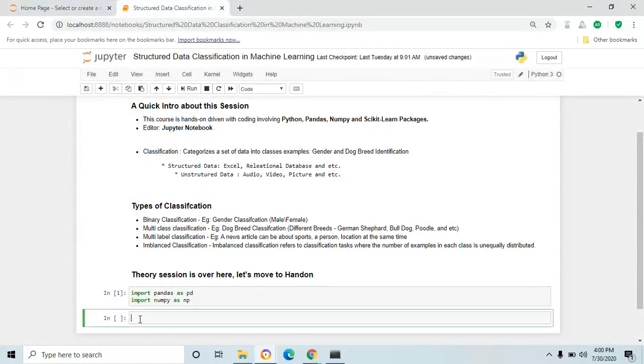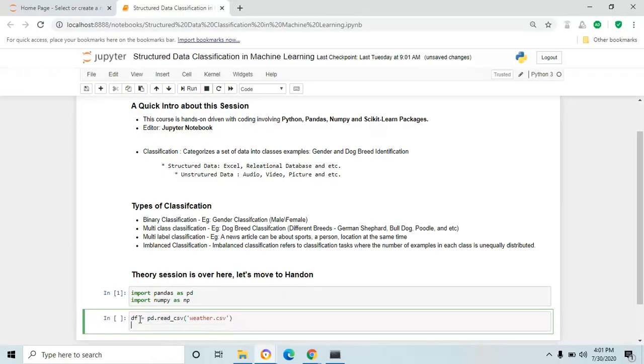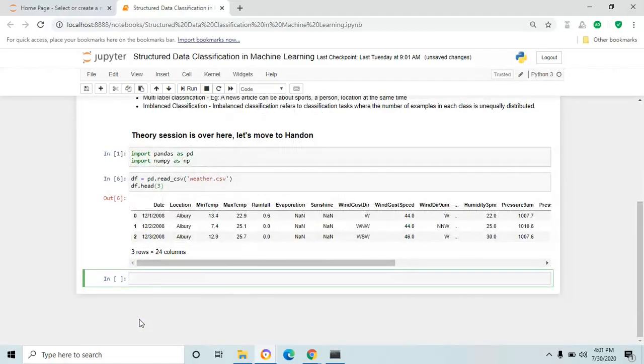I'm going to import that file into our Jupyter notebook by using the command pd dot. If you press tab, you will get all the functions related to pandas. read_csv, and inside that you have to pass weather.csv and assign that to the variable df. This function will read the data from weather.csv and create the data frame df. I'm going to display the first top three rows from the data frame.